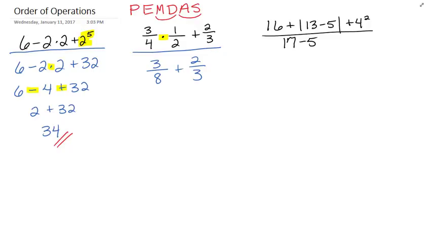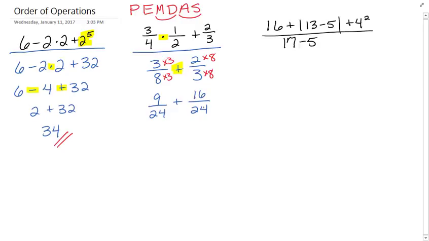And so now all that's left is an addition. With the addition, we remember we must have common denominators, and in this case the least common denominator of 3 and 8 would be 24. So I want to make it so that this first fraction has a denominator of 24 and the second fraction has a denominator of 24. And the way we do that is we multiply this one by 3 and by 3, to get 9 over 24, and then we multiply this one by 8 and 8 to get 16 over 24.